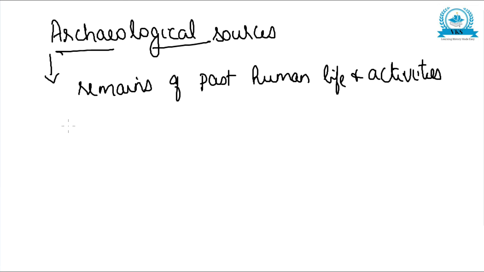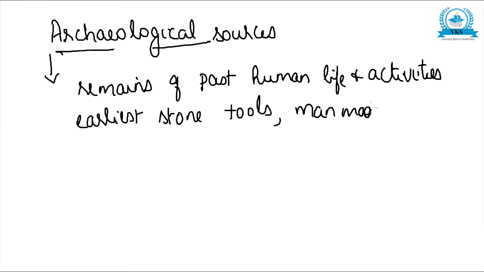And what is included in that? Some examples we can say. It includes human relics and artifacts. It includes the earliest stone tools, then man-made objects. All the things which were used in the past or which were remains of past human life can be included in archaeological sources.